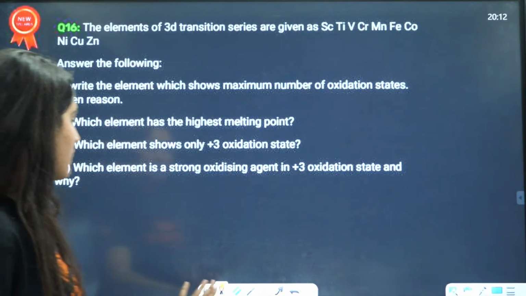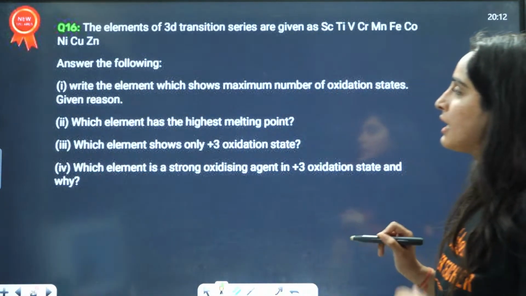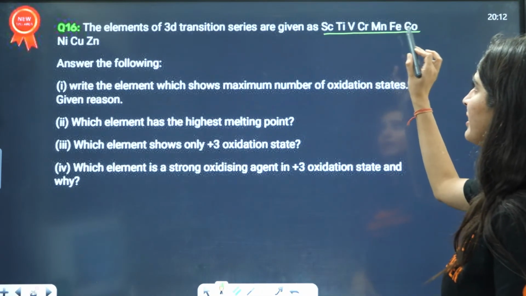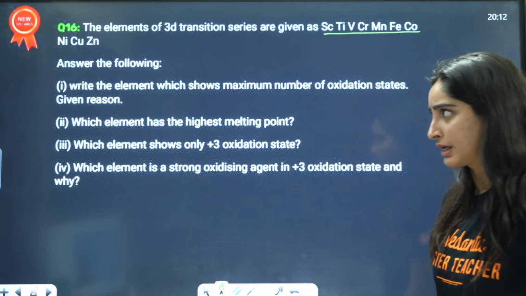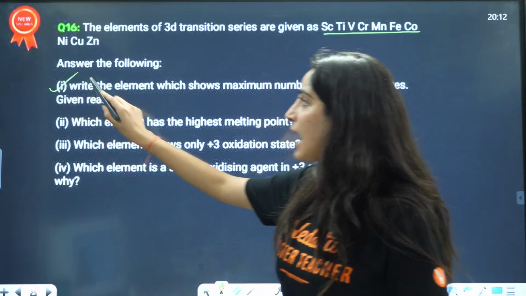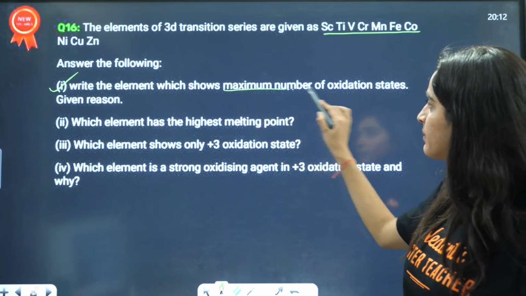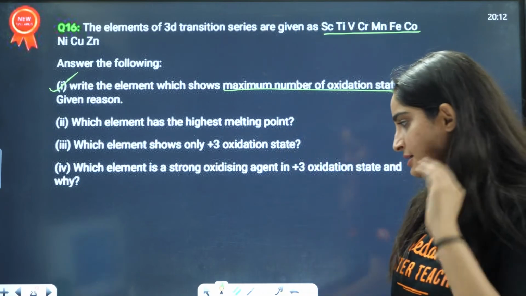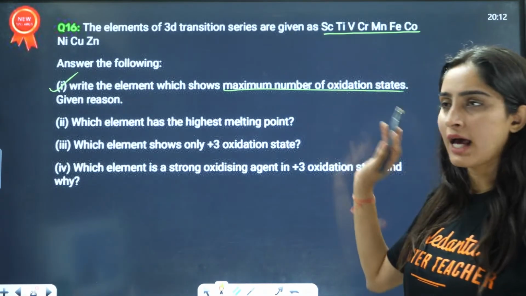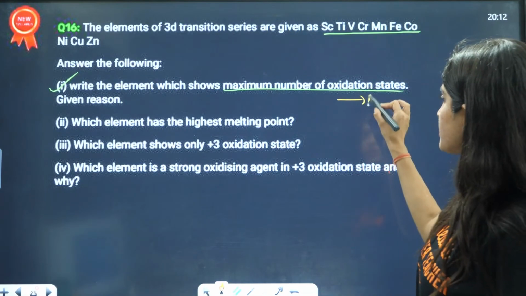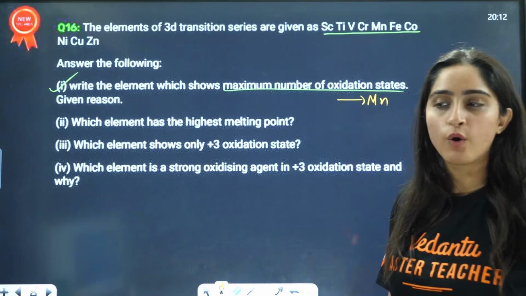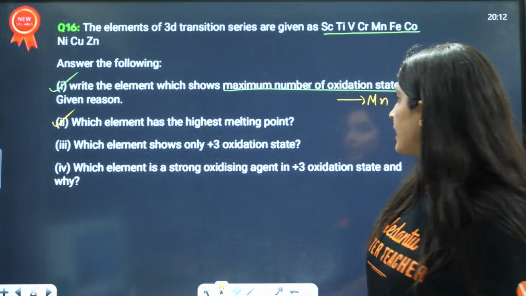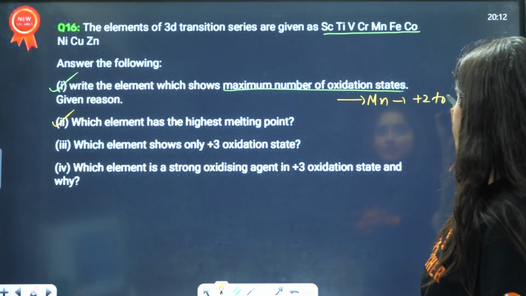Last question of today: the elements of the 3d series are given: scandium, titanium, vanadium, chromium, manganese, iron, cobalt, nickel, copper, zinc. Write the element which shows the maximum number of oxidation states. It is a one word answer. The maximum number of oxidation states is shown by manganese, from +2 to +7.